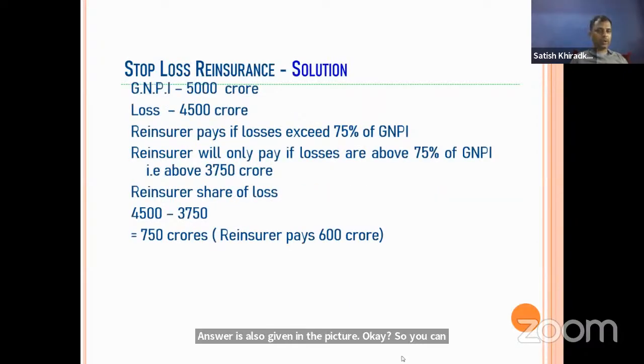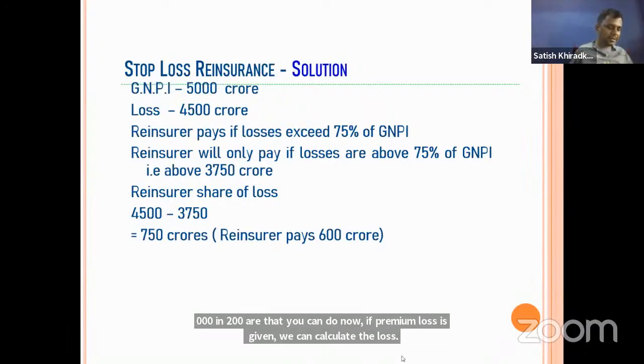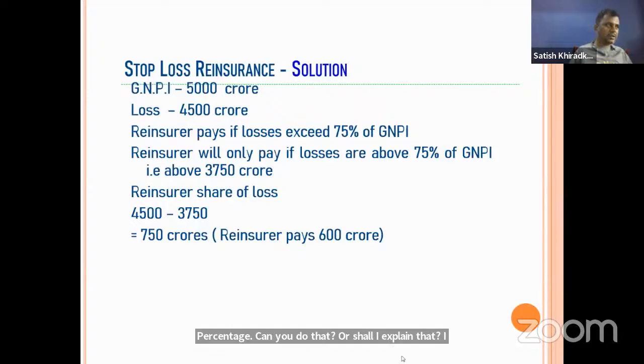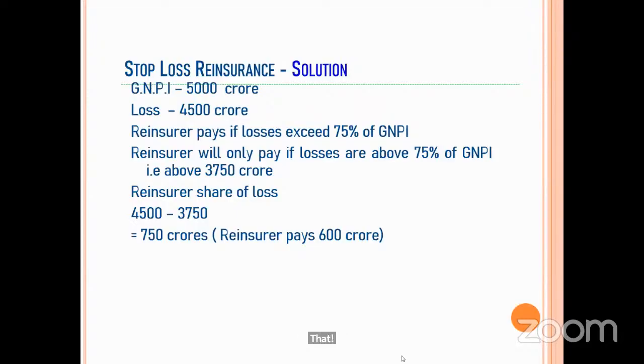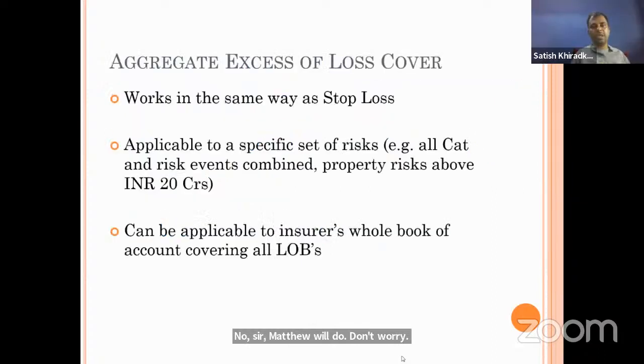GNPI is given, loss is given. The only thing is that you have to calculate the loss percentage here: 4,500 divided by 5,000 into 100. If premium and loss are given, you can calculate the loss percentage. I suppose it is quite a simple mathematical calculation. Is it clear to everyone, or shall I explain? You'll do it. Okay, going forward.